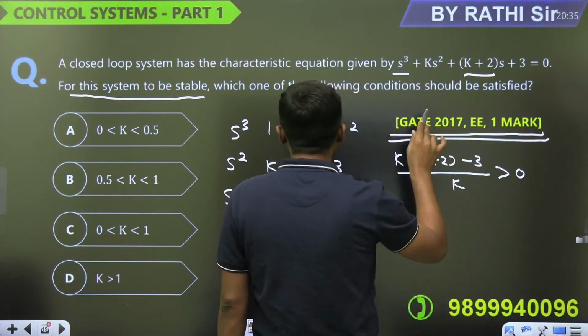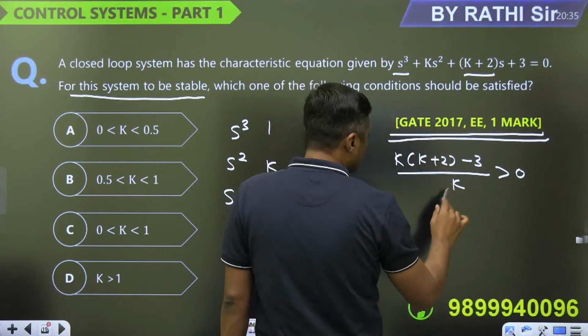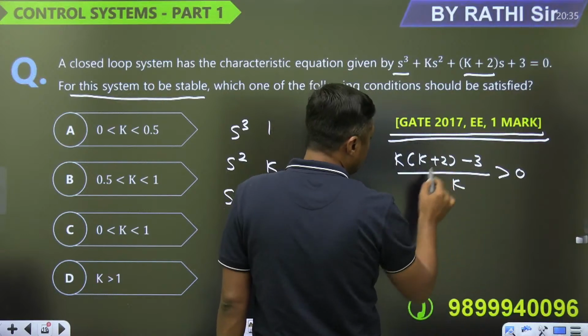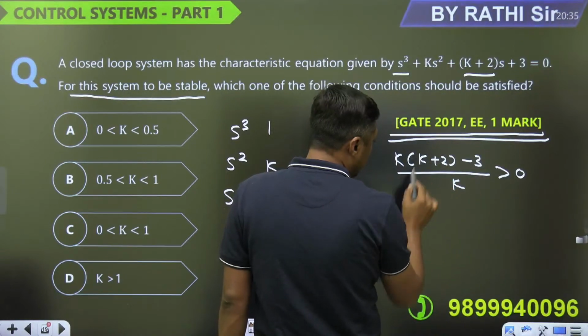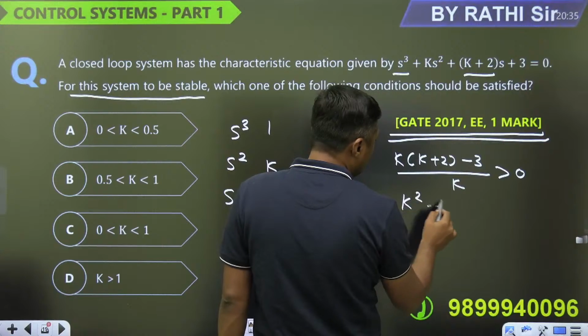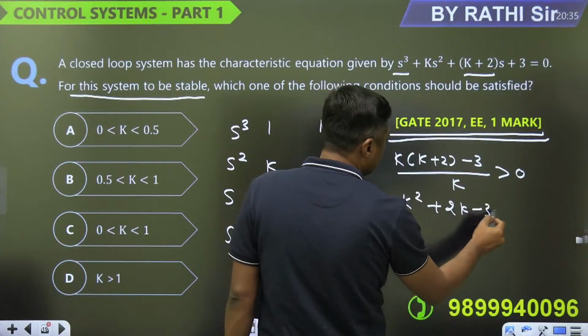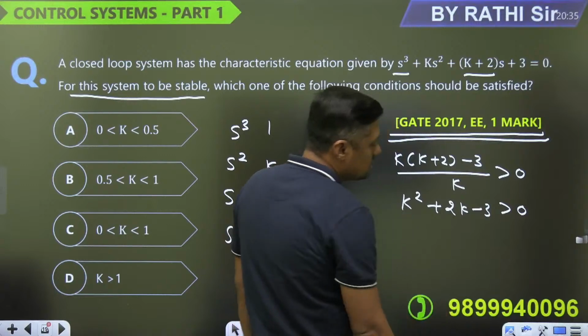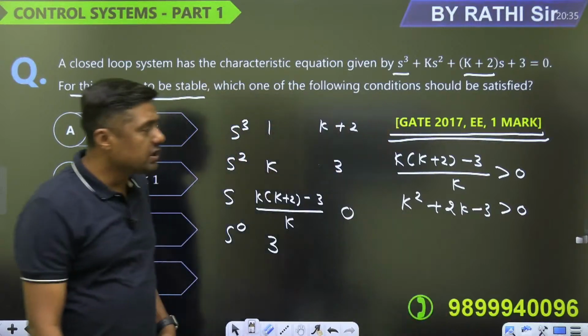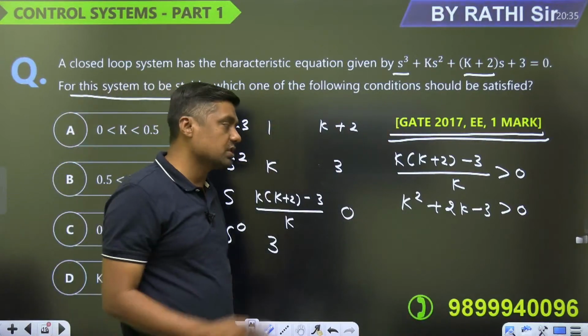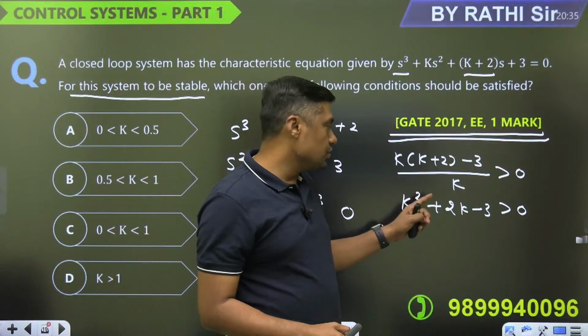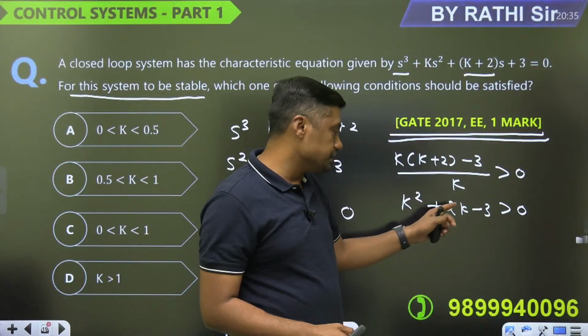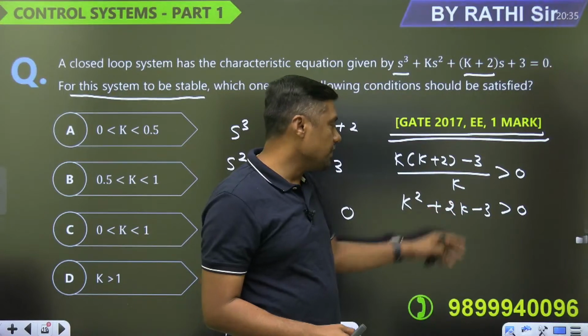Because it is not marginally stable, it is stable. So this is 0, then it will become k square plus 2k minus 3 should be greater than or equal to 0. Now you have to satisfy this equation. Now you have the two roots, guys, right? You can put minus 3 and minus 1, minus 3 plus 1.